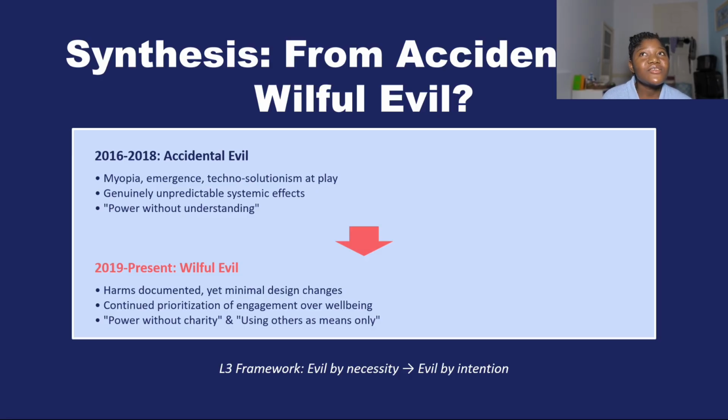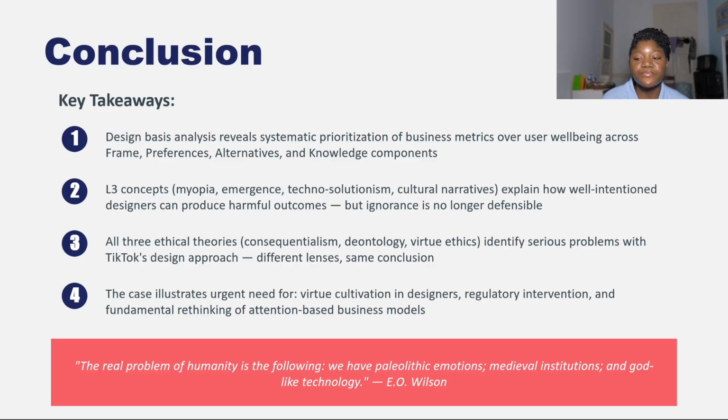However, TikTok is now using its power without charity and using its users as a means to an end without prioritizing them. So it's being evil by necessity and being evil by intention. It's intentionally designed to be evil.